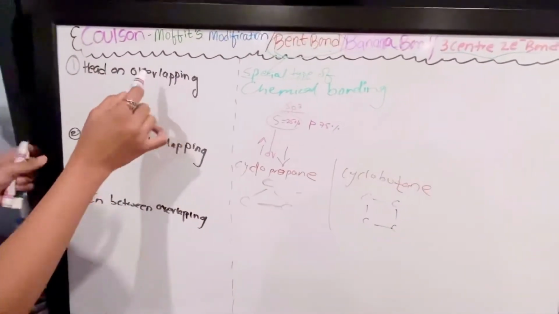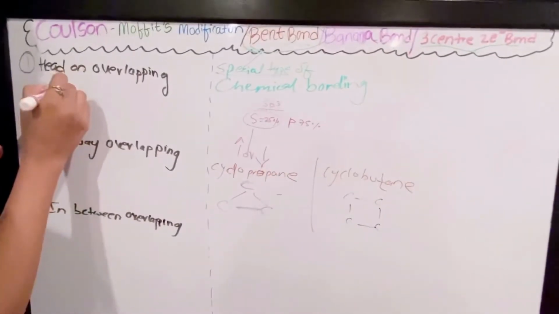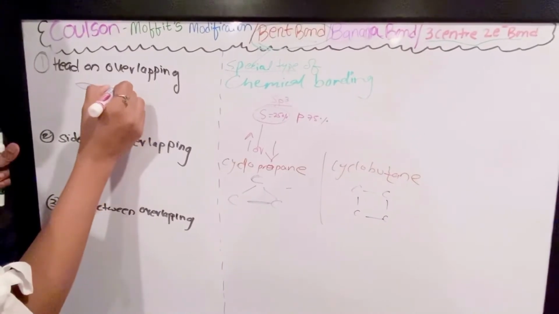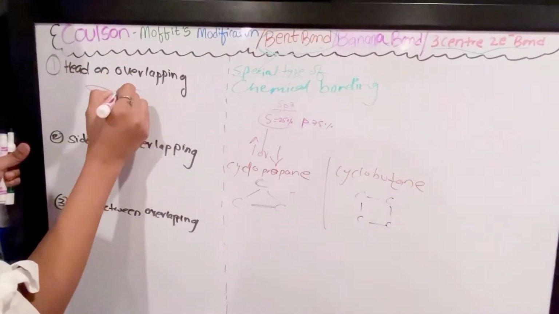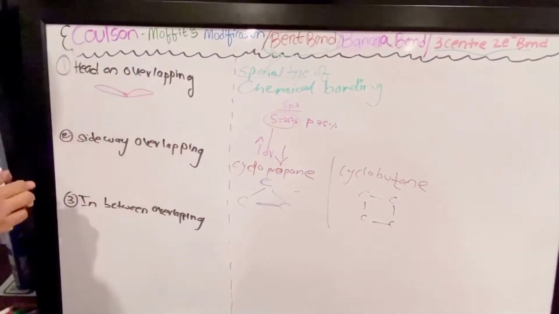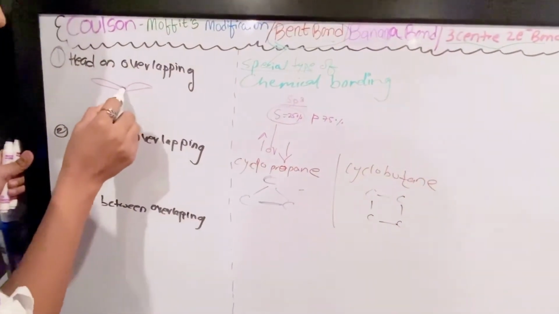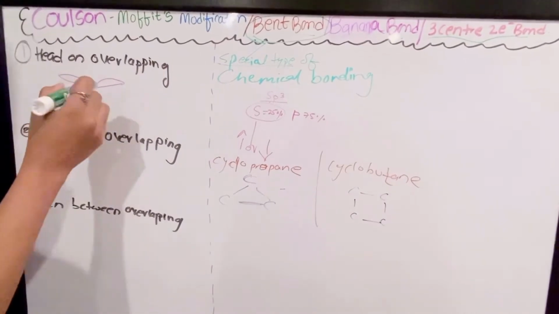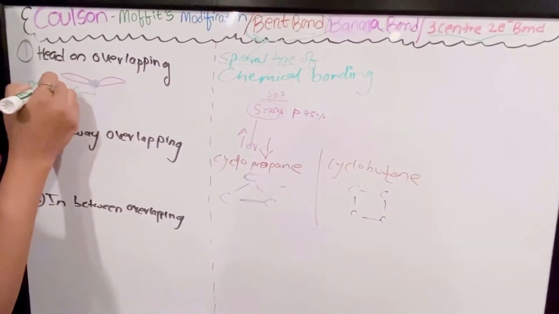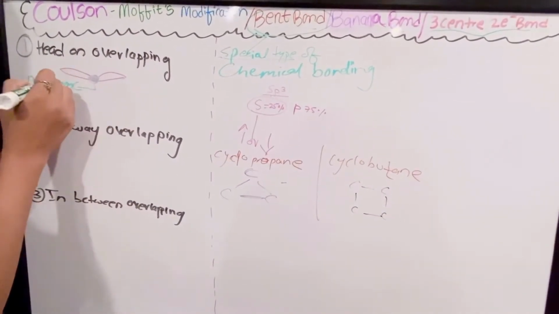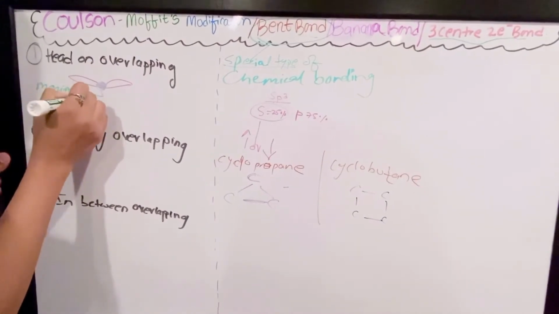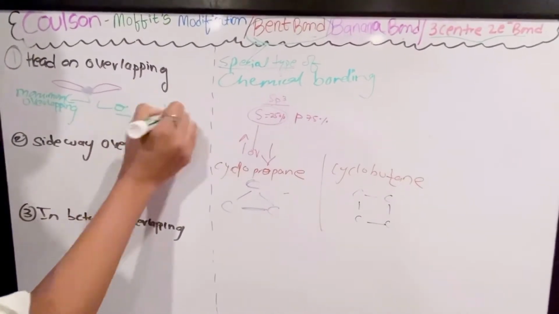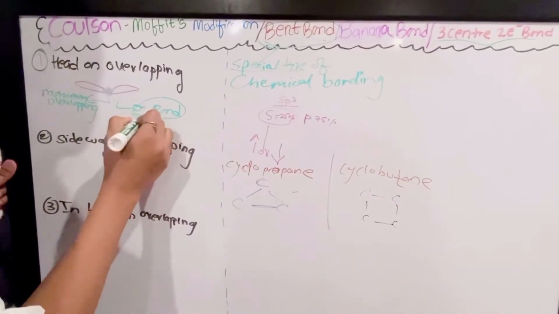If we see the head-on overlapping, these are p orbitals. There is a maximum overlapping between these orbitals. For example, the sigma bond. We all know that a sigma bond is the strongest bond.